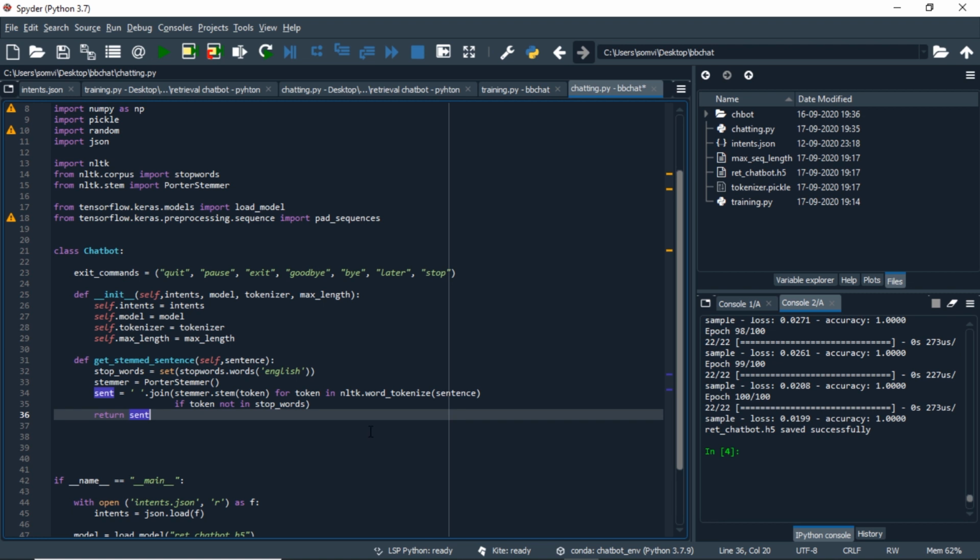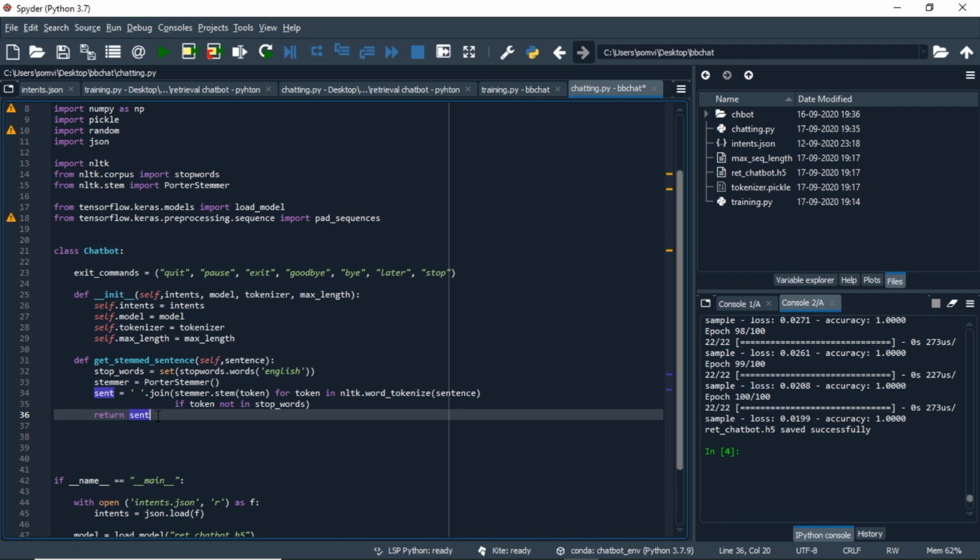We can iterate through every word of the sentence, and if it is not present in the stop words, we will stem it and join them using the .join command, and we will return the sentence in string form. Again, we want to get a string out of this because we will provide it to a tokenizer, and the tokenizer expects a string as an input.